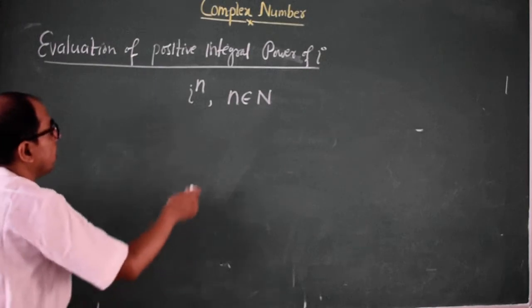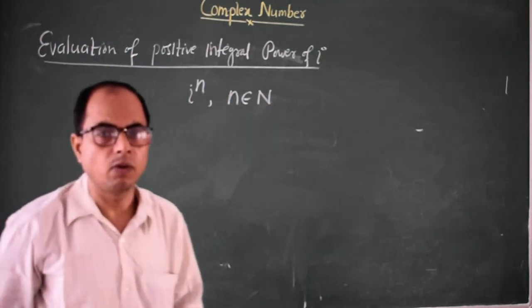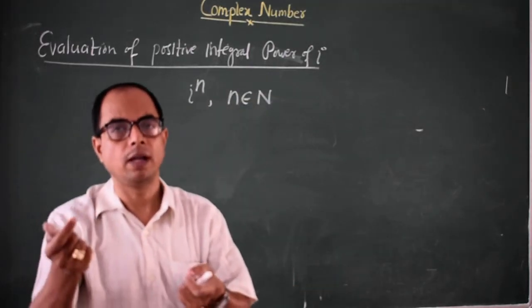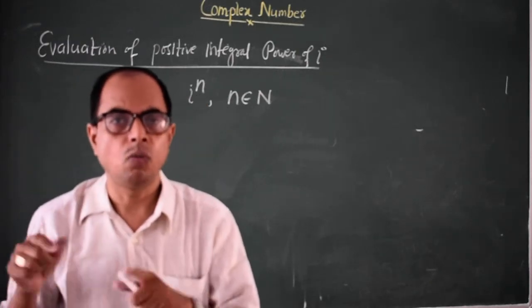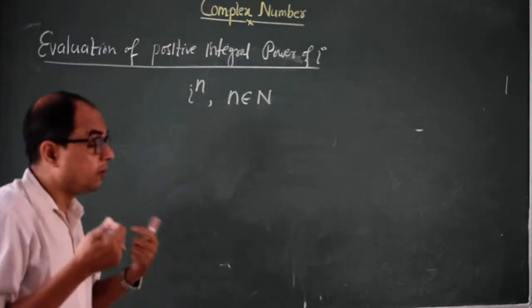Up to 4 we can do directly: iota to the power 1 is iota, iota to the power 2 is minus 1, iota to the power 3 is minus iota, iota to the power 4 is 1. But what if a bigger power is given?